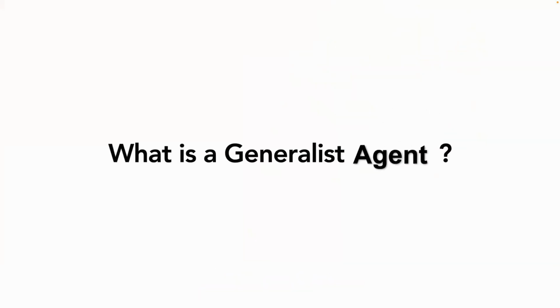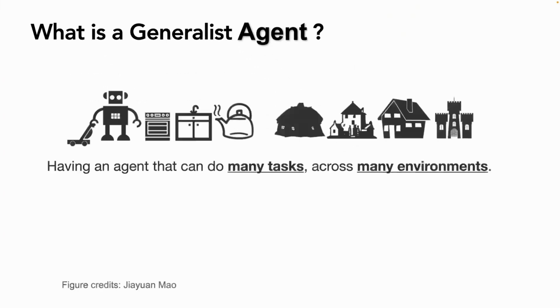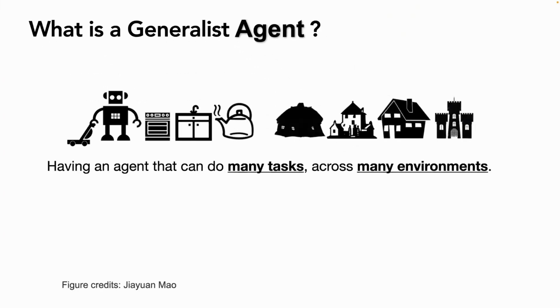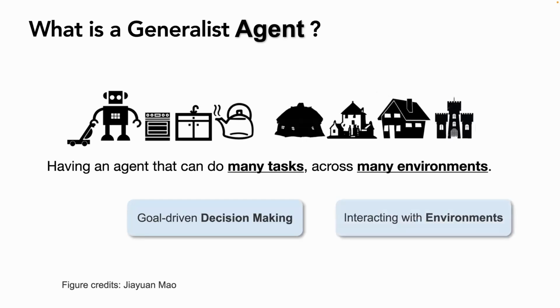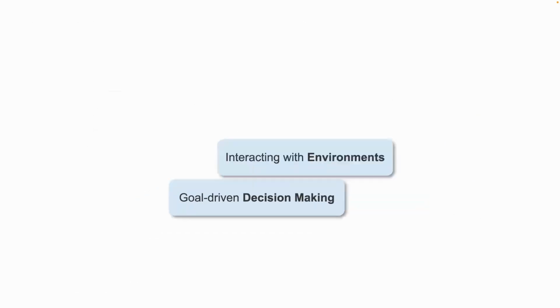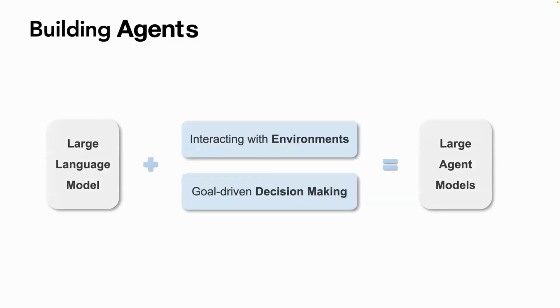For the agent task, the first thing we want to talk about is how we can define the agent. Essentially, the agent is trying to perform many tasks in many environments. So there are two aspects we want to capture. The first one is goal-driven decision making so that the model can perform many tasks. And then we want the model to adapt to different environments. So this is mainly about interaction, and this will help the model transition from a language model to an agent model. So we will center the entire talk on the interaction with the environment